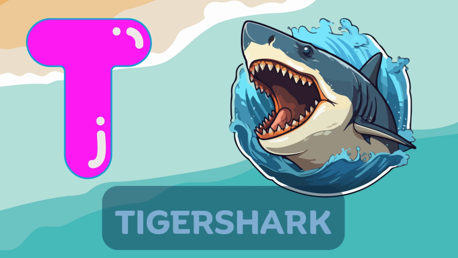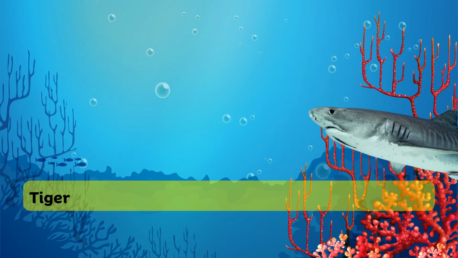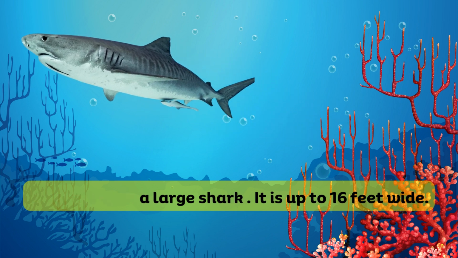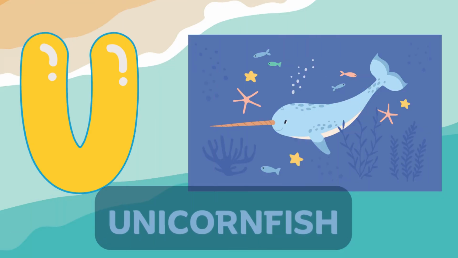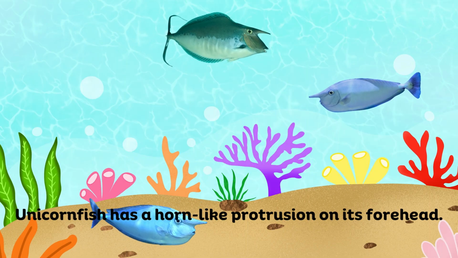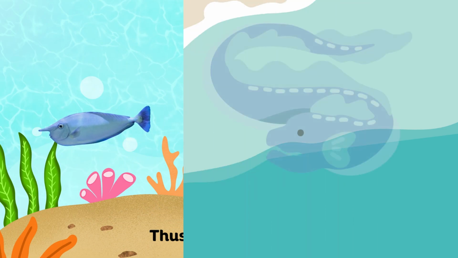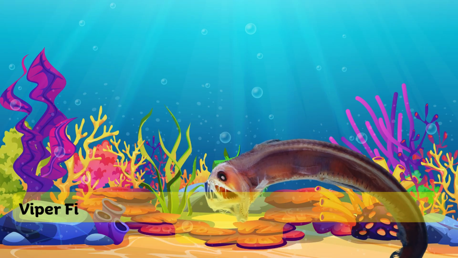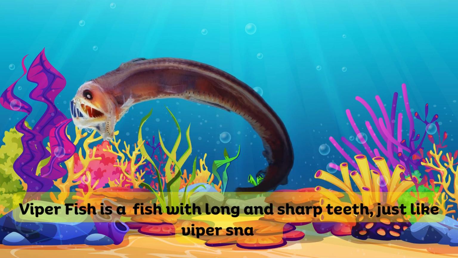T for tiger shark. Tiger shark is dangerous and can be up to 16 feet wide. U for unicorn fish. Unicorn fish have a horn-like protrusion on their head. V for viper fish. They have long and sharp teeth just like a viper.